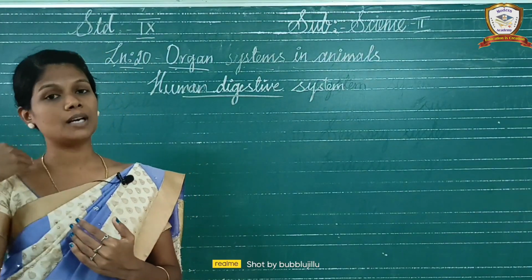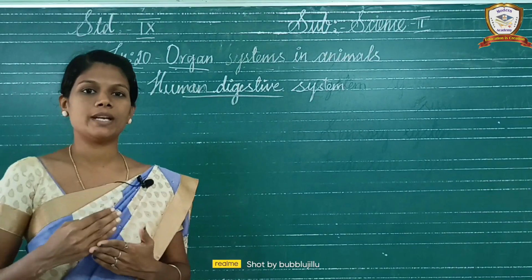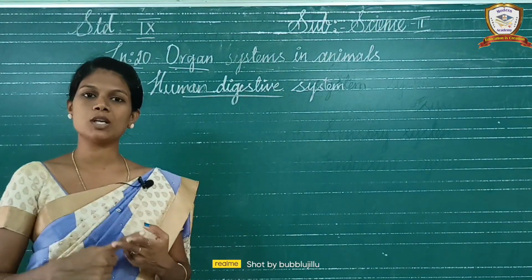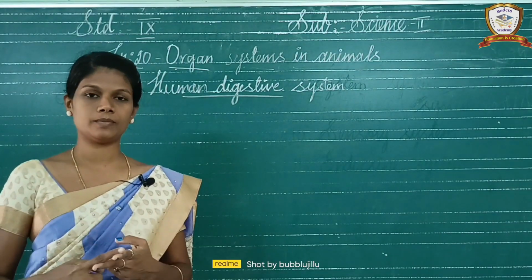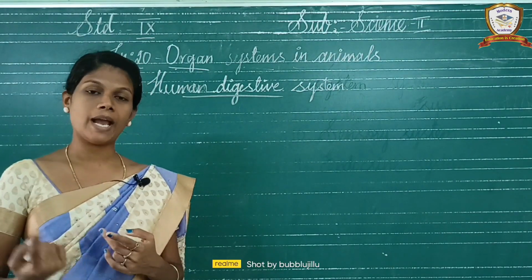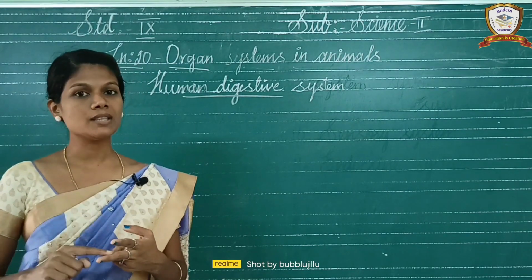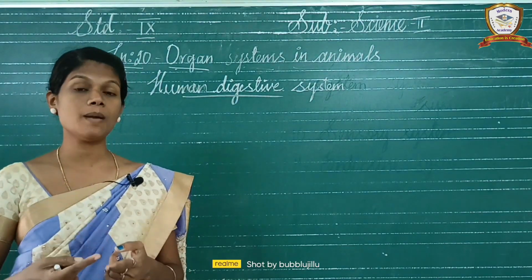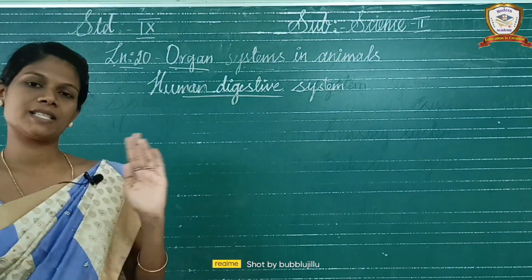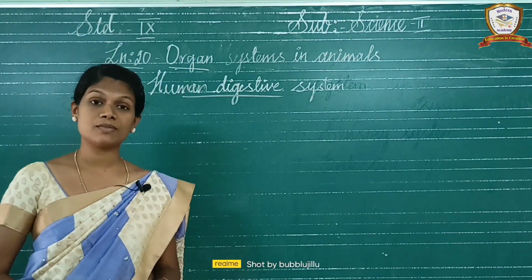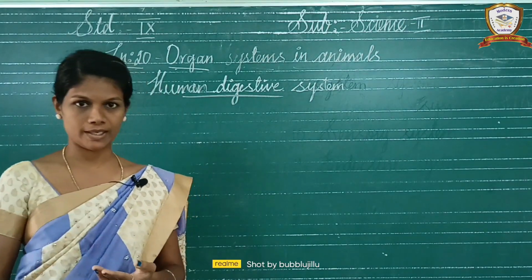And our dentition is called diphyodont. Di means two. Why? Because in our lifespan we have two sets of teeth: milk teeth and permanent teeth. Milk teeth are replaced by the permanent teeth. The milk teeth and permanent teeth we discussed in the previous class, and as well as the salivary glands we completed.